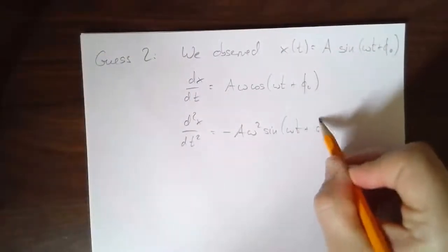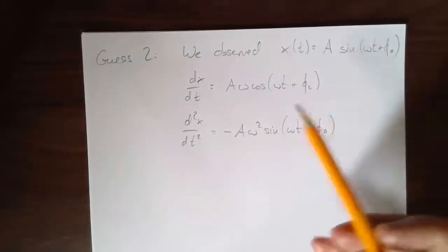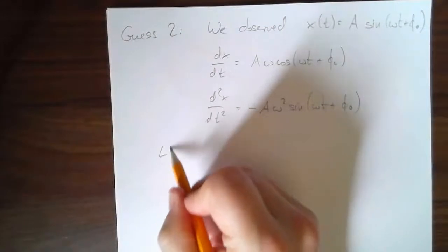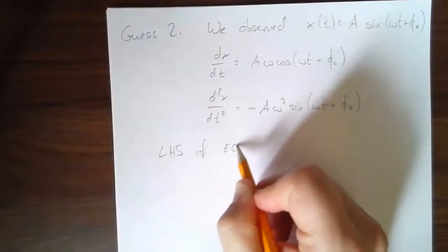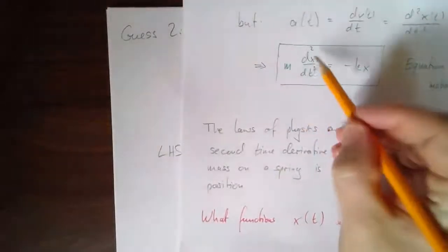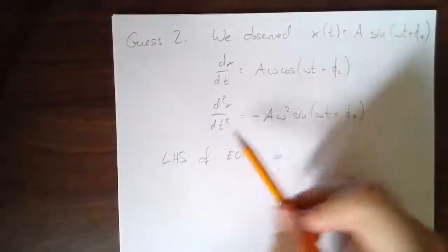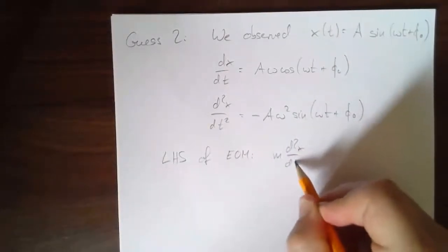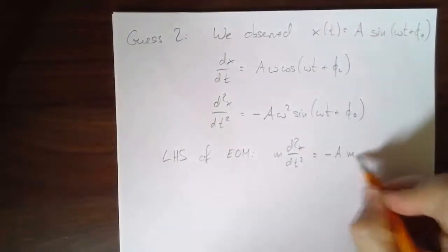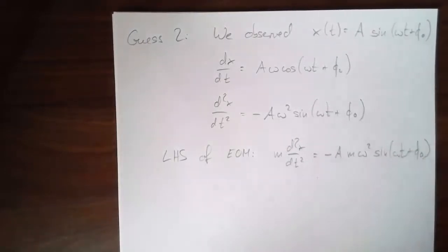Omega t plus phi naught. Right? And now we ask, is the left-hand side of the equation of motion equal to the right-hand side? So the left-hand side of the equation of motion, what's that? It's m d squared x dt squared. We write it out so we don't forget. Well, I just figured out what it is. It's minus a, I guess the m needs to be in there, omega squared sine omega t plus phi 0.